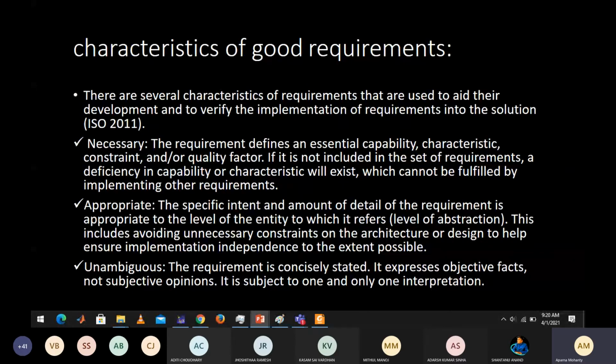Next, the requirement needs to be appropriate. Appropriate means that whatever requirement you have written is actually required. The specific intent and amount of detail of the requirement is appropriate to the level of entity to which it refers. This includes avoiding unnecessary constraints on the architecture or design, to help ensure implementation independence to the extent possible. So you cannot specify undue requirements, like the temperature should not go above 40 degrees, so 4 ACs should be there. These are not that mandatory.